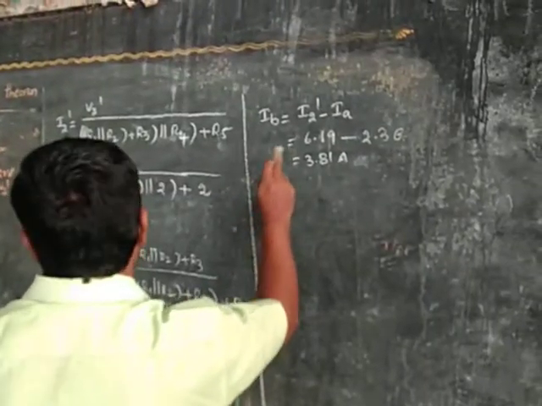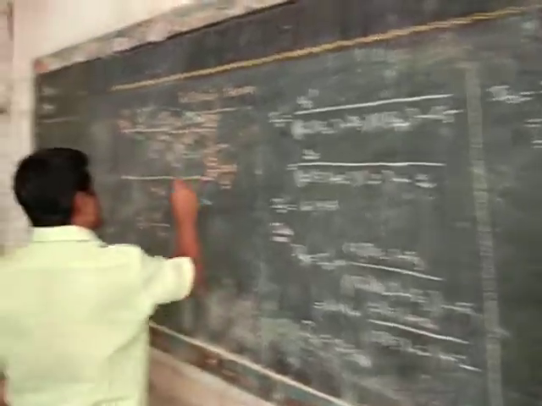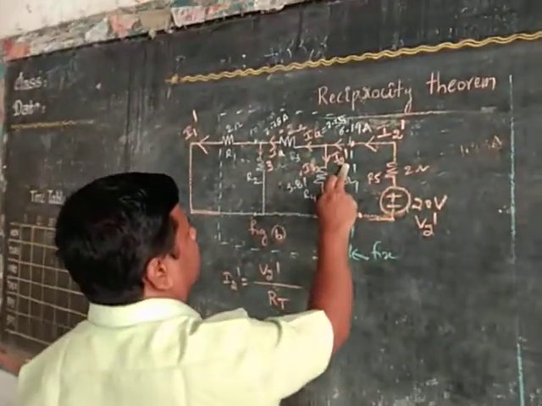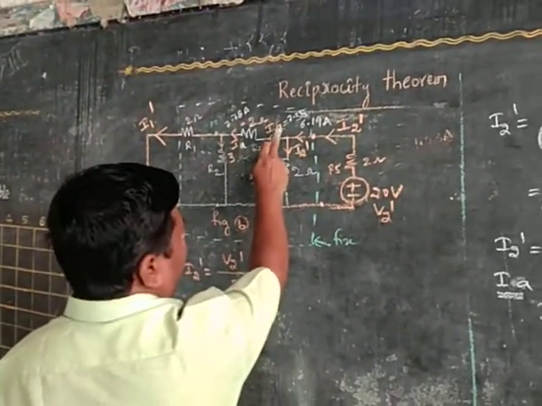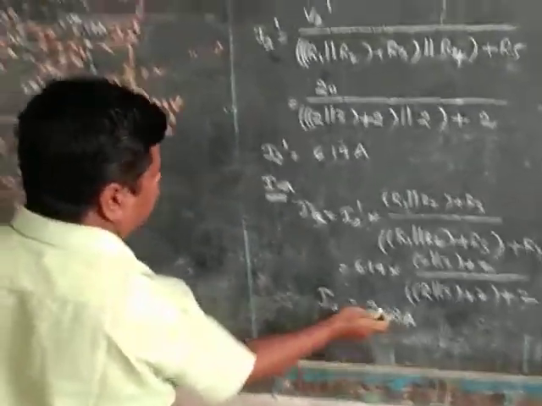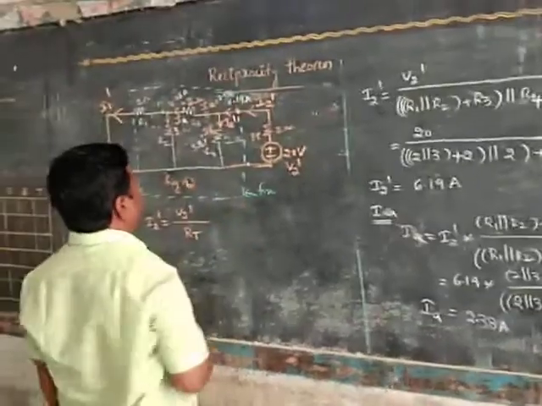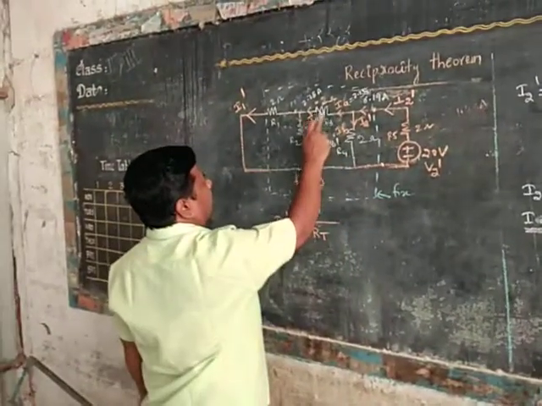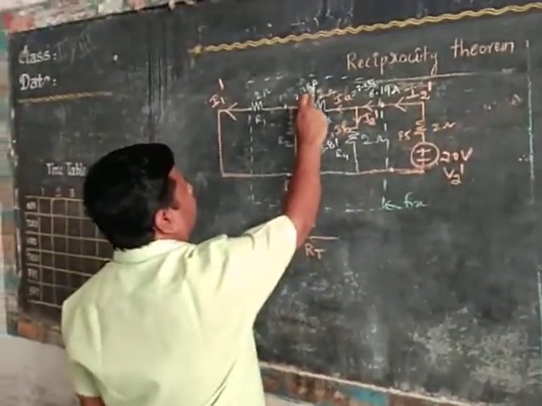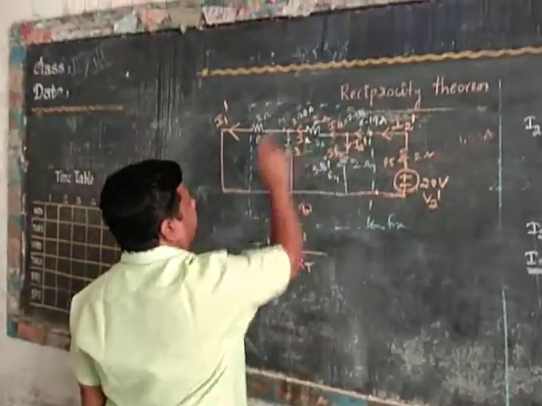Now observe here, this is I2 dash, this is IA. Already we calculated IA is equal to 2.38 amperes. From that, IB is equal to 3.81 amperes. Current IA is equal to 2.38 amperes.